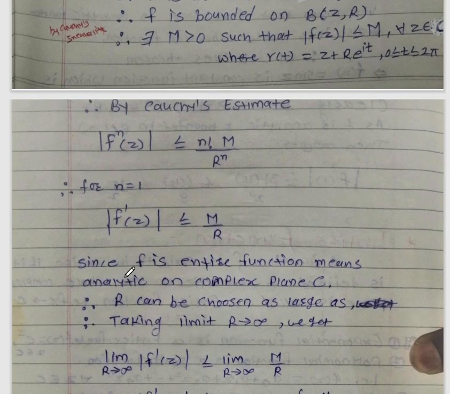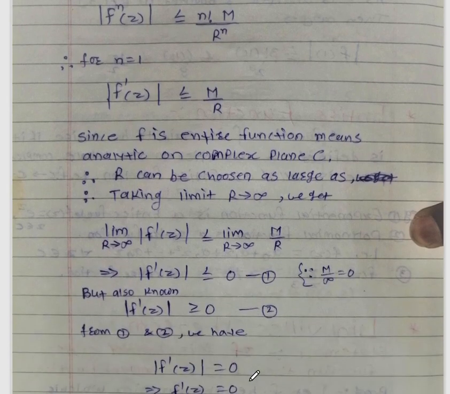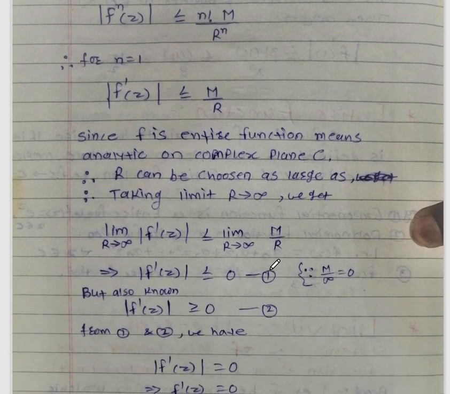Taking the limit r tends to infinity on both sides, we get the limit of mod f dash of z less than or equal to the limit of M upon r. Taking the limit, we get M by infinity, and M by infinity is equal to 0. So mod f dash of z is less than or equal to 0. Also we can prove that mod f dash of z is greater than or equal to 0.